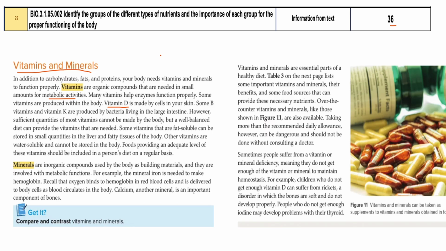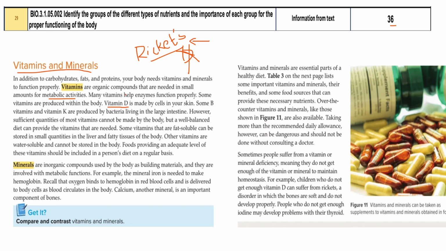And if there is no vitamin D in your body, you might get a condition called rickets, R-I-C-K-E-T-S. Rickets is the deficiency of vitamin C, vitamin D, sorry. If there is no vitamin D, you will have rickets. It is the softening of the bones. The bones become soft and weak, which is called rickets.